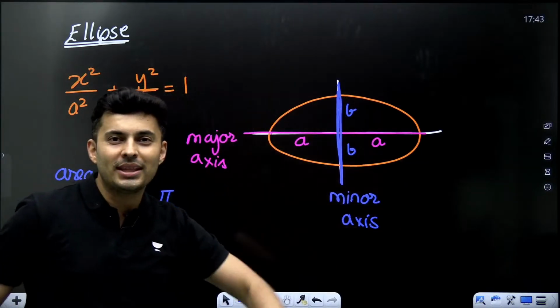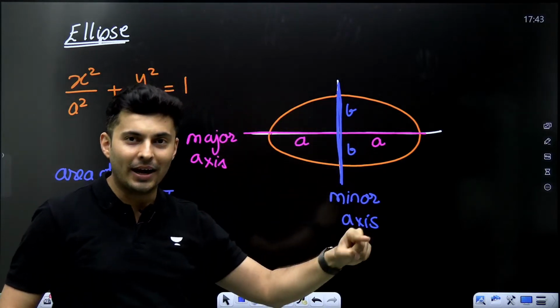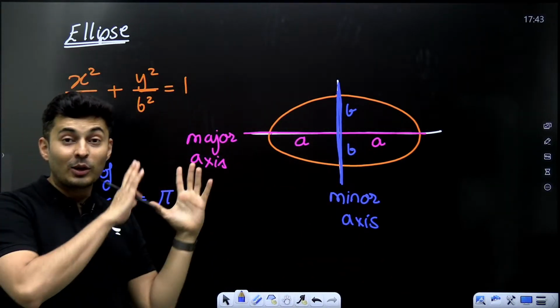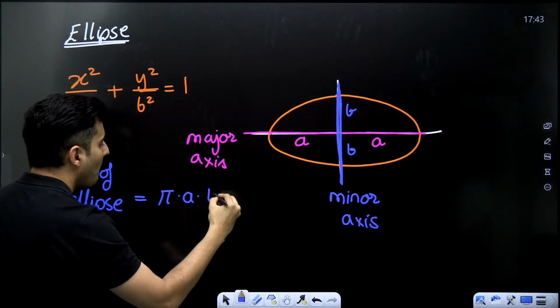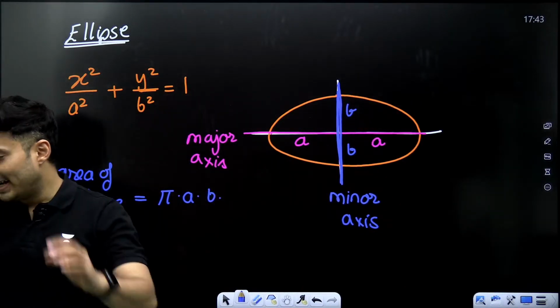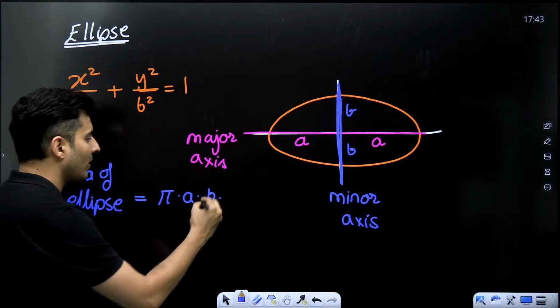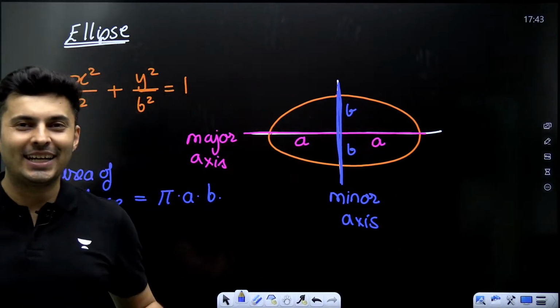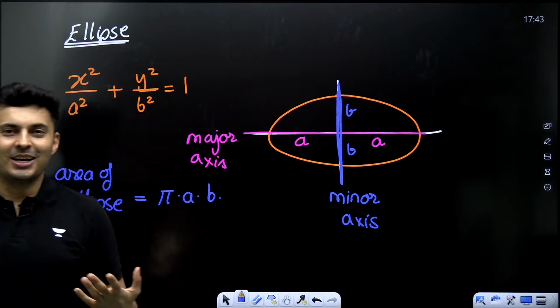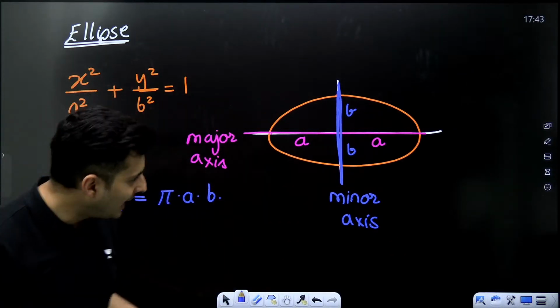For a circle, both radii are the same, so it is pi r into r. That's for a circle, but for an ellipse, it is pi a into b. So pi a b. That is the answer, guys. Just giving you all these things for your reference. You never know where you might need it, or how difficult the NEET paper might come next year. Awesome. Very good.